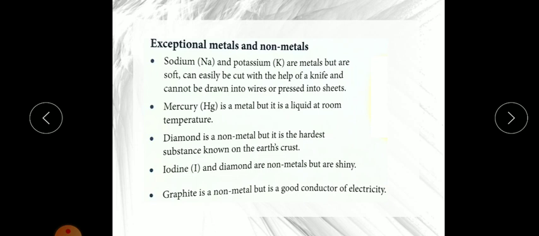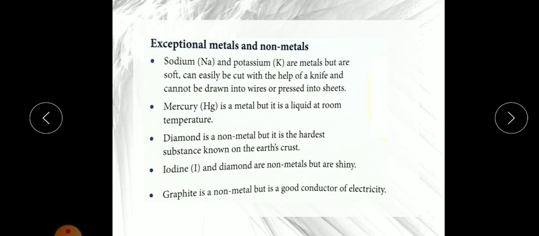First one is sodium and potassium, which are metals. Okay, they are metals, and while all metals are hard and solid, these are soft metals. They can be easily cut with the help of a knife, and we can easily press them into sheets and draw wires from them. We can stretch them into a wire also. Okay, second point is mercury.